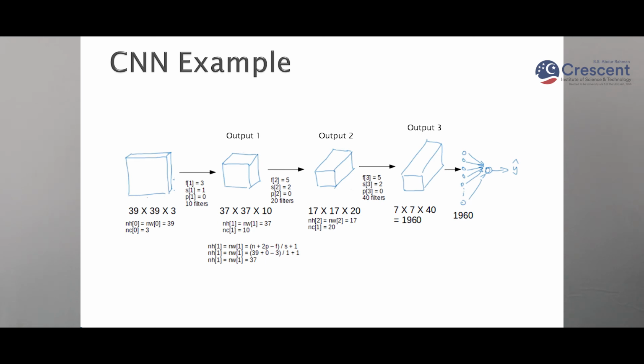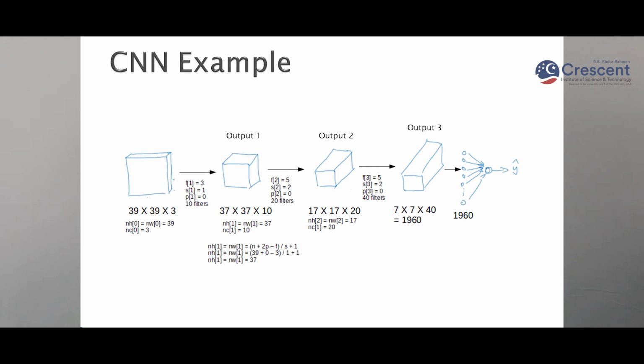So here we have used 10 filters, so here the number of channels will also be 10. Again we are going to use one filter of size 5 cross 5, using a stride length of 2, and padding again is 0, and we are going to use 20 filters. So again the output will be 17 cross 17 into 20. 20 is the number of filters we have used.